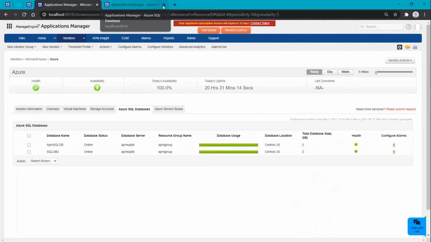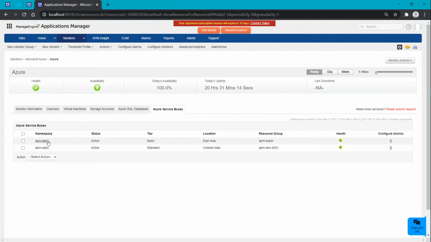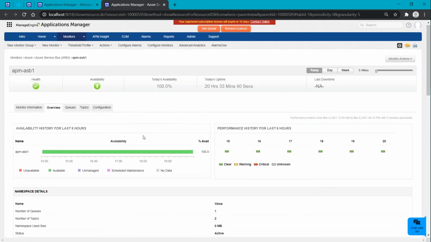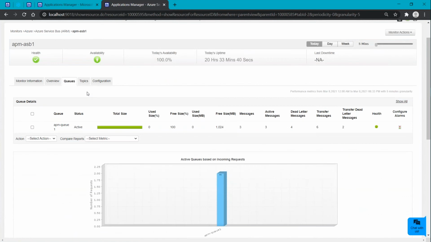So the last monitor that we will be seeing in Azure is Azure Service Bus. As I've mentioned before, here the key metrics are queues and topics. So we will have a broad view of how the queues and topics are working. Here under the queue, you will get to know the queue-related information, like its current status and its size that's been used, and all those details regarding whether active messages are present, or any dead letter or transfer messages. All the details can be seen.